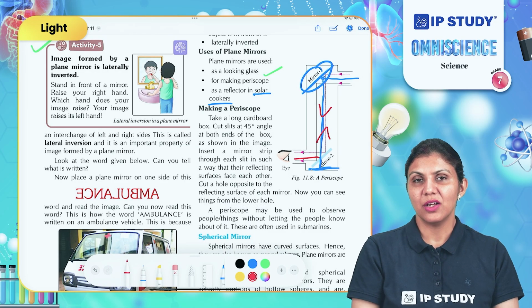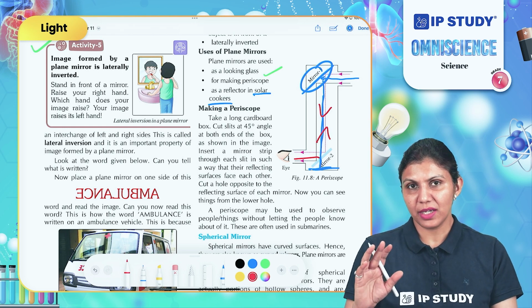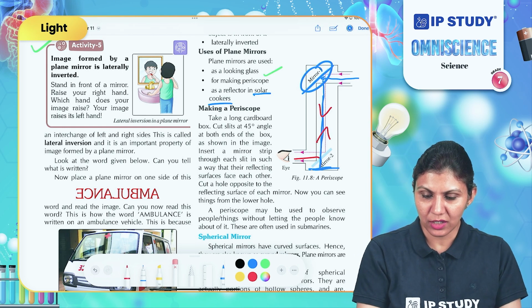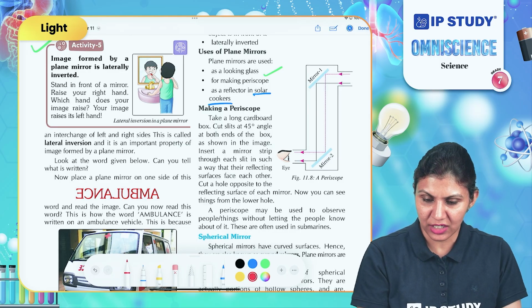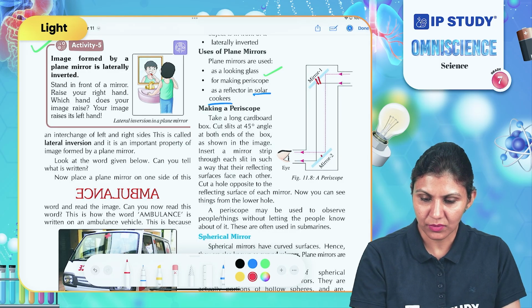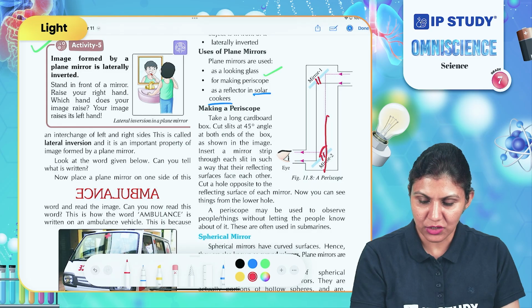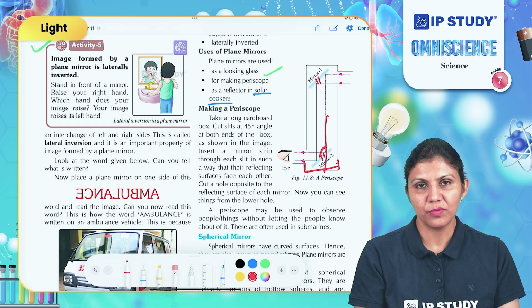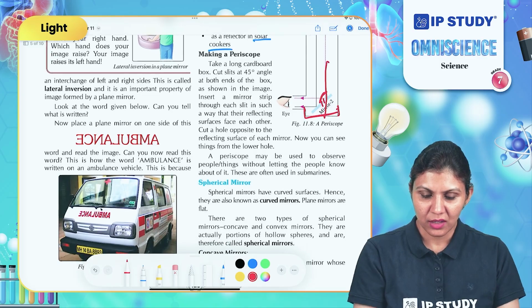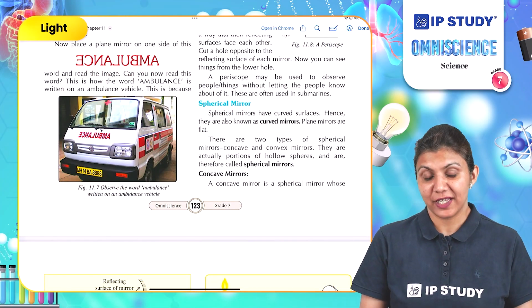So every time you are making a periscope, both mirrors should be kept parallel with each other, and this angle should be 45 degrees with the tube where it is arranged. Now let's study spherical mirrors.